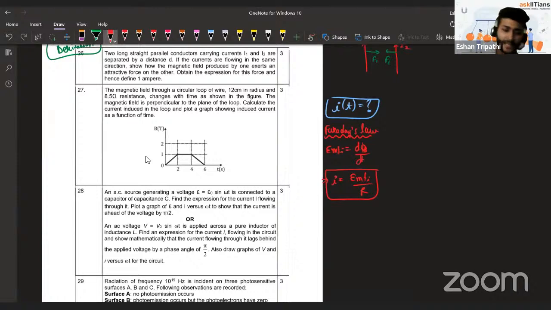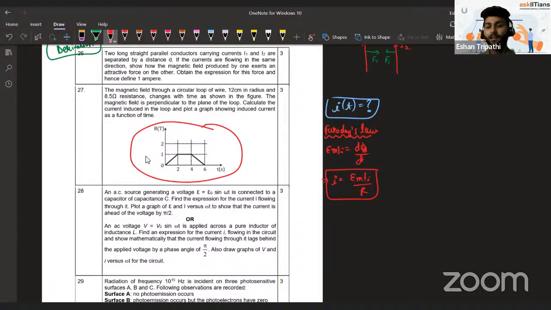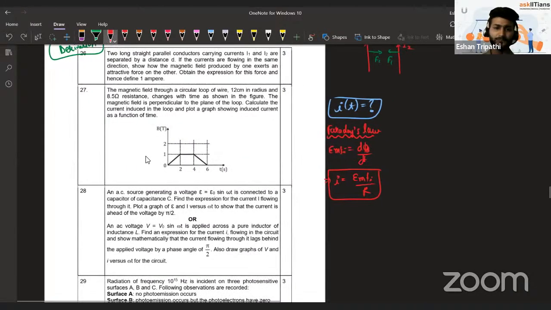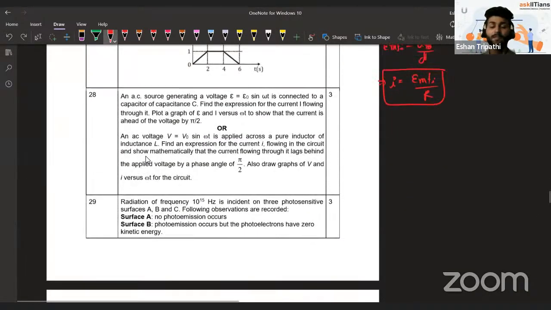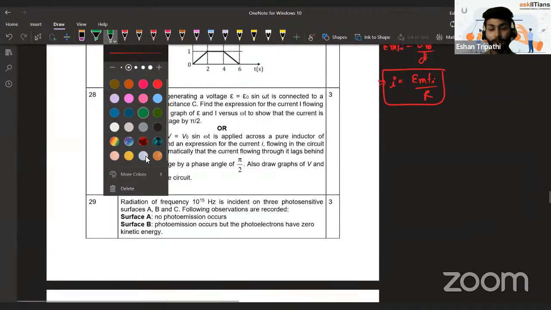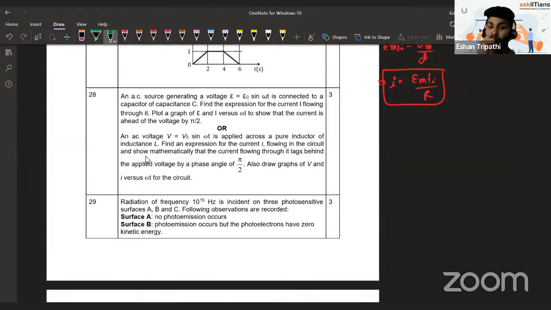I would say not a very easy question, but not a difficult question also. The only thing is you need to analyze this graph and get the rate of change of this magnetic flux. That's it. Okay, so this was from electromagnetic induction. Then after that, again, we came over to AC. I told you, it's a little tricky to understand, but once you start understanding it, a lot of marks you will gain.